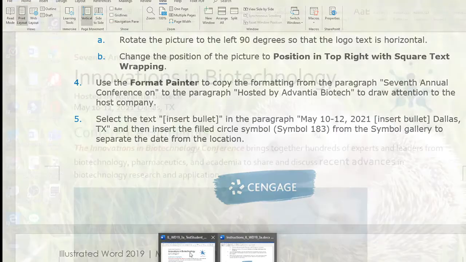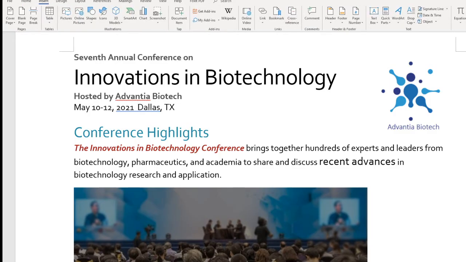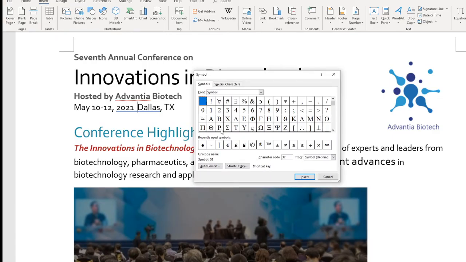So I'm coming back right here at this spot, and I'm going to insert a symbol. There are a bunch of them, so you need to select symbol. Once you select symbol here, you can type 183.